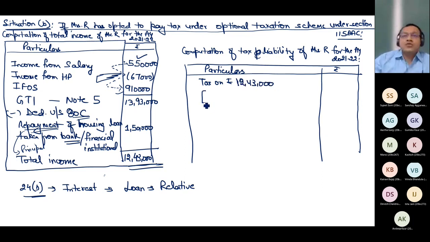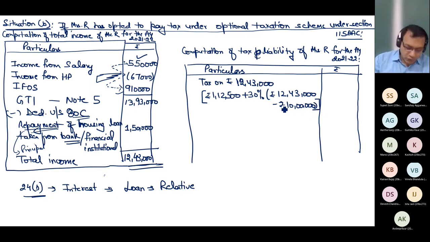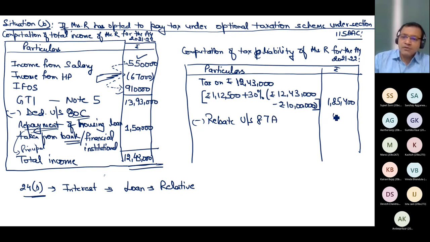up to 250 nil, 250 to 5 lakh 5%, which is 12,500, 5 to 10 lakh 20%, which is 1,00,000, so 1,12,500, plus 30% of income which is exceeding 10 lakh rupees. Hurry up, do the calculation, and when you do the calculation, it comes out to be 185,400. From this, you give what? Rebate under Section 87A. How much will be the rebate under Section 87A? Nil. Why? Because